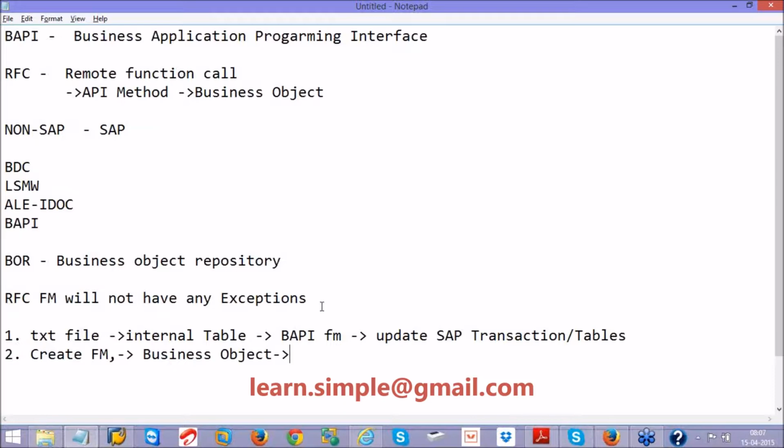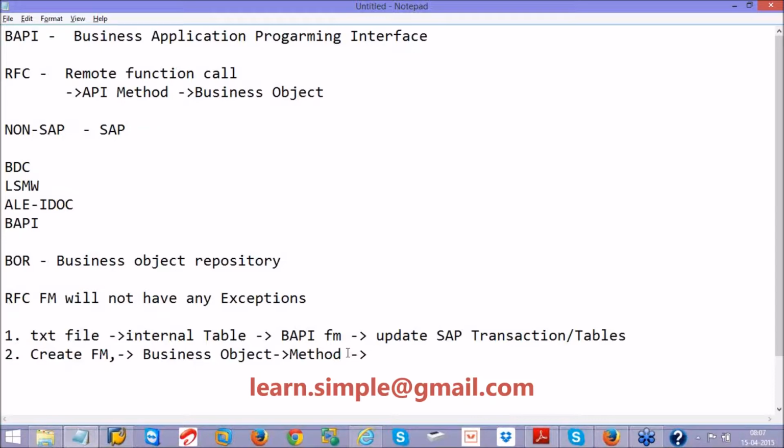Then inside the business object I will create a method. So this method is nothing but our function module. Once after creation of this method, I will show you an example application which can access that particular object and method, how the outside world will be accessing.